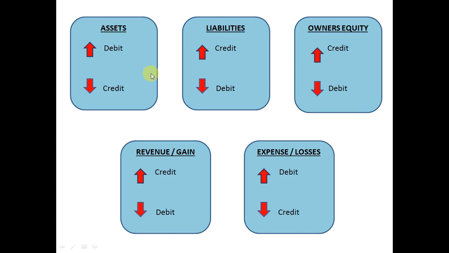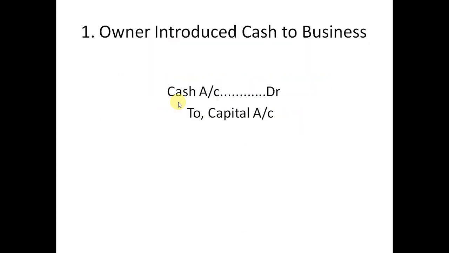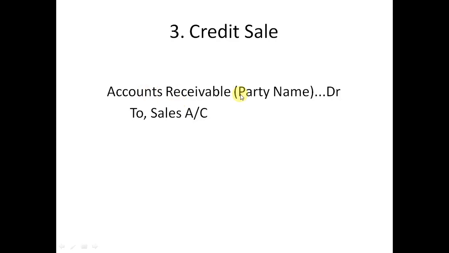In case of credit sale, the accounts receivable value will increase after this credit sale. Also our sales will increase after this credit sale. So both are increasing. If asset is increasing, it should be debited, and if the revenue is increasing, it should be credited. So the entry will be accounts receivable or party name account debtor to sales account.